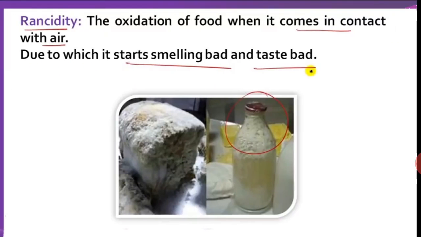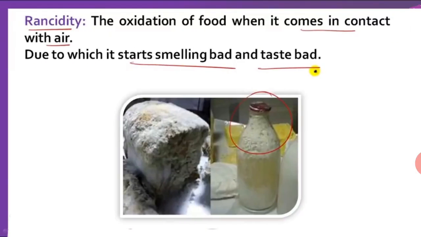And next topic is rancidity. You have seen the oxidation of food when it comes in contact with air, due to which it starts smelling bad and tasting bad. Then it is called rancidity. Your food becomes bad and starts smelling, then it is rancidity.